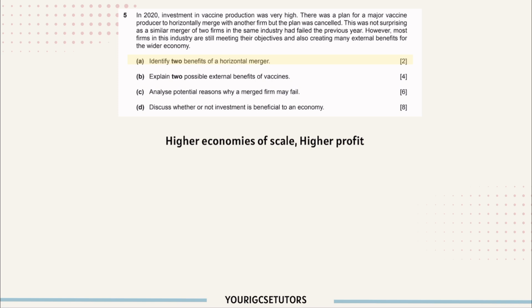when the two firms merge, they'll produce more output. So when you produce more output, your average cost of production will reduce. And second, higher profit, because both of the companies' profits will be combined together, resulting in a higher profit.